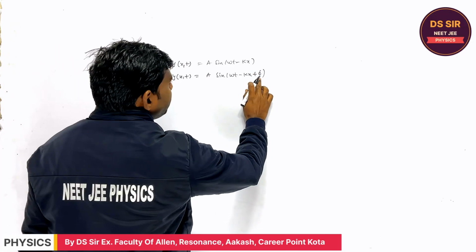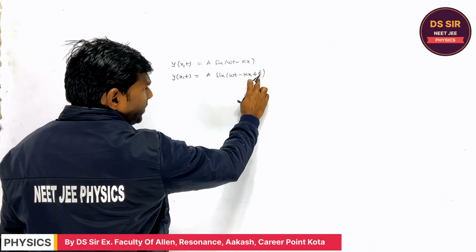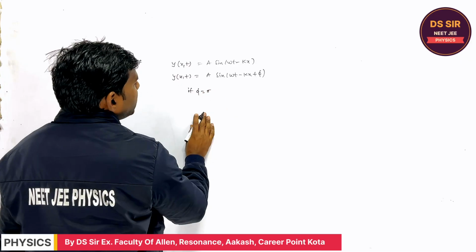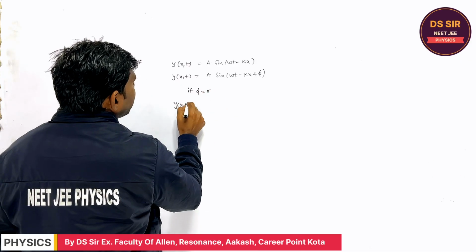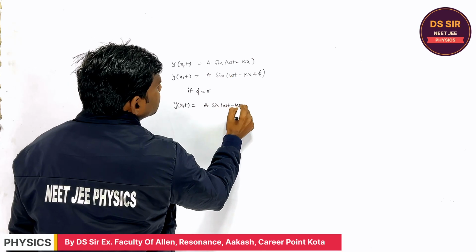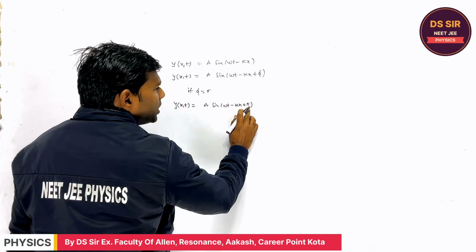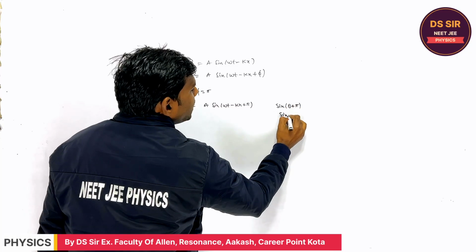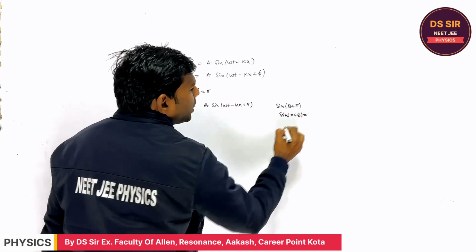Listen one thing. If φ is equal to π, so what equation will you write? Please tell. a sin(ωt − kx + π). It is θ plus φ. So what is θ plus π? You tell. That is sin(π + θ).